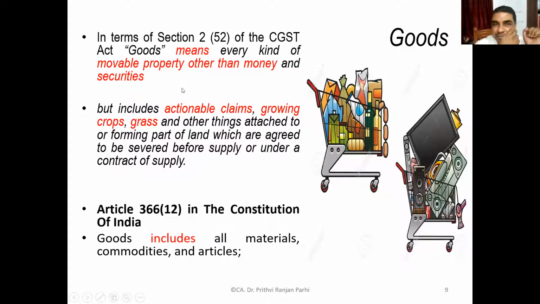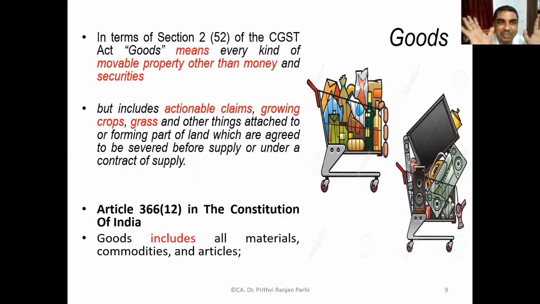This is one part of the definition. First of all, it should be movable property. If it is not movable property, then definitely it's not coming under the definition of goods. And it specifically excludes money. Money is not goods. And securities. We will understand later what that is, but at this stage, understand that securities means shares, bonds, debentures, all these things. So they are also not goods. Money is not goods, and securities are not goods. So the first concept is that it means every kind of movable property other than money and securities.